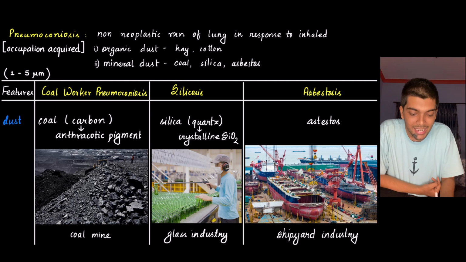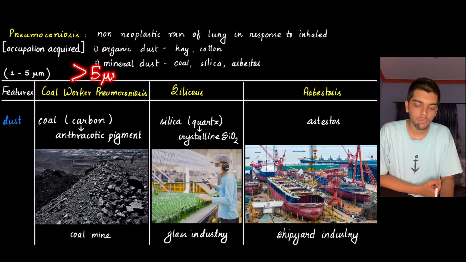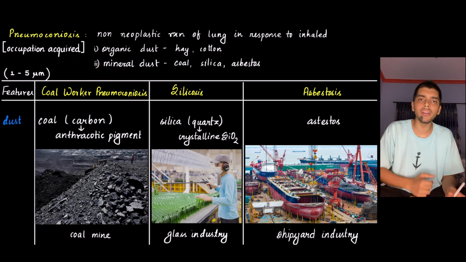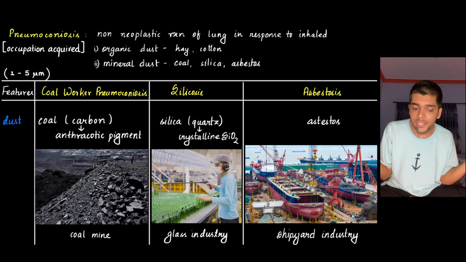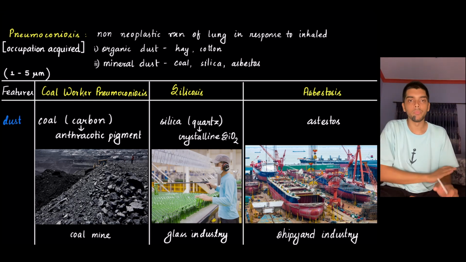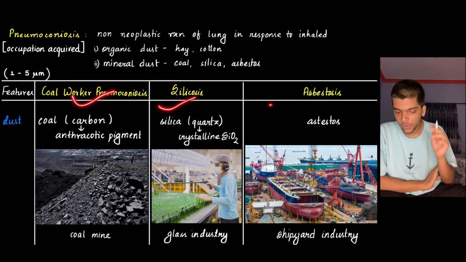What if the size is greater than 5 micrometer? Then it will get trapped in the respiratory tract. It will get trapped by the cilia and the mucus of the respiratory tract. It will never enter the lung and lung reaction will not take place. All right. Now, the details of the three types of pneumoconiosis.